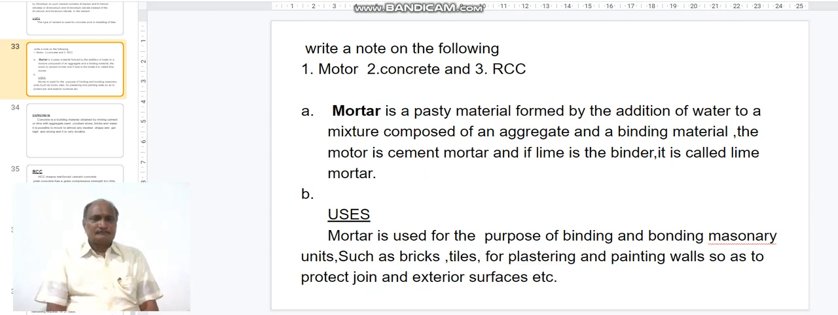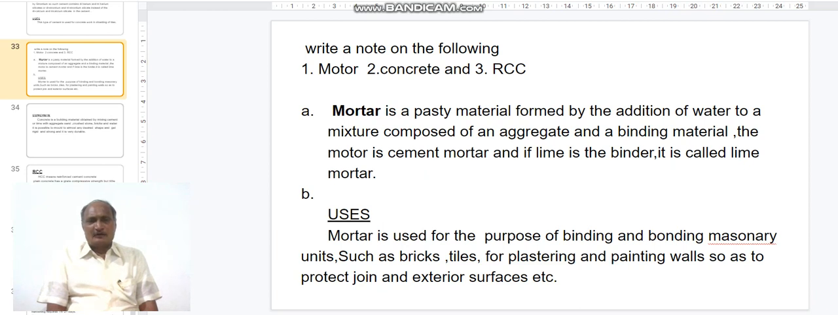Coming to the mortar, concrete and RCC. Mortar is a pasty material formed by the addition of water to a mixture composed of an aggregate and a binding material. If cement is the binder, the mortar is called cement mortar, and if lime is the binder, then it is called lime mortar.